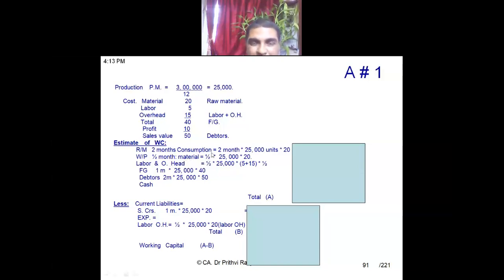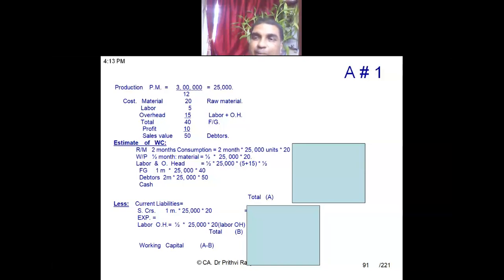So half into 25,000. 25,000 is the monthly production. Half is for 15 days. Half of the month, 15 days, into raw material 20. So this much value of raw material we need. After this it is over. But working capital WIP also consists of labor and overhead.